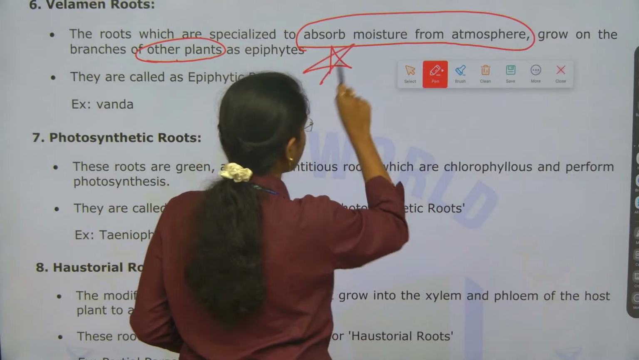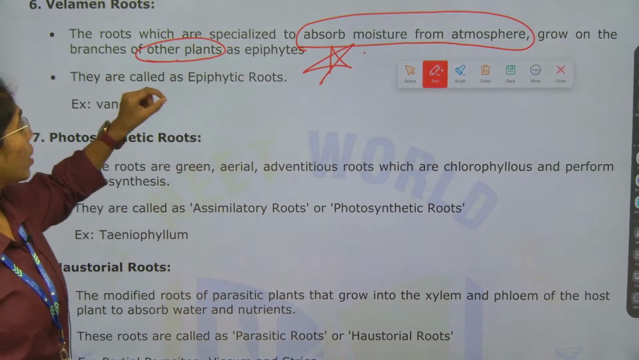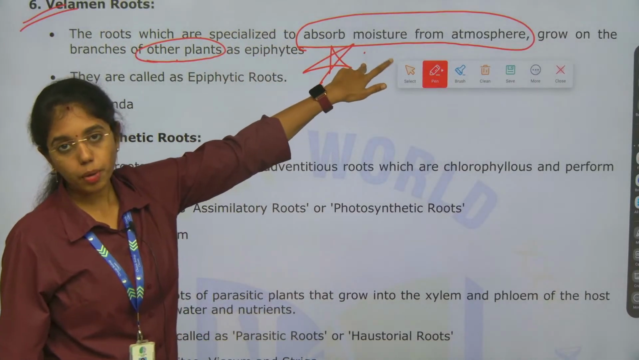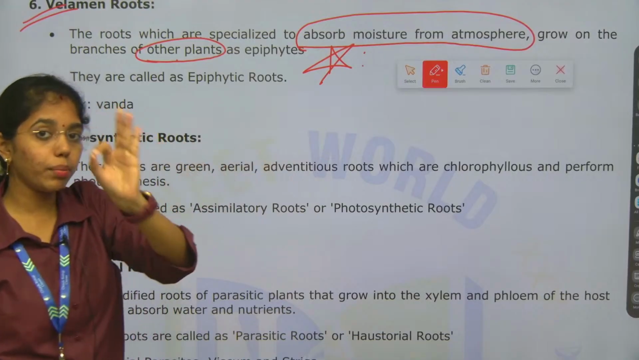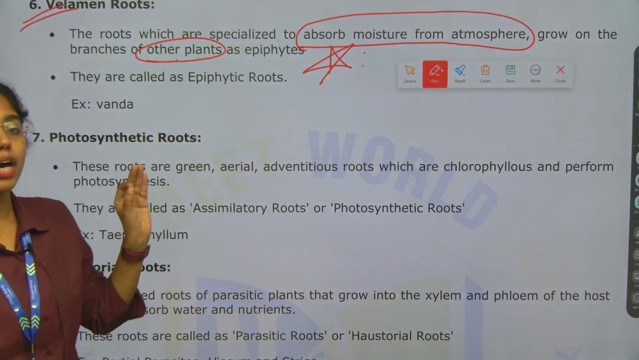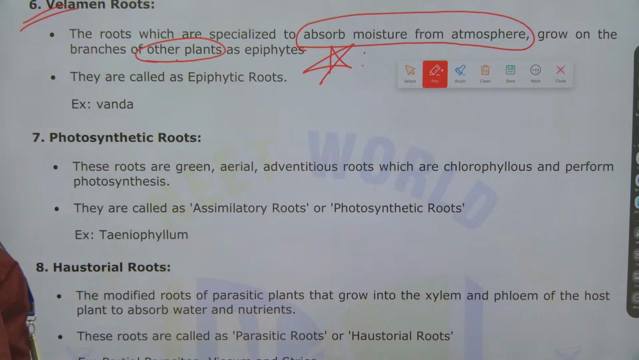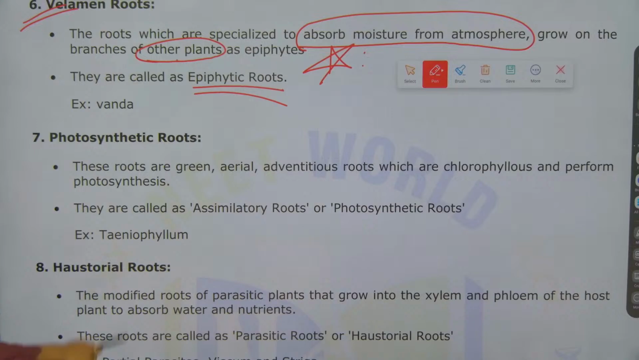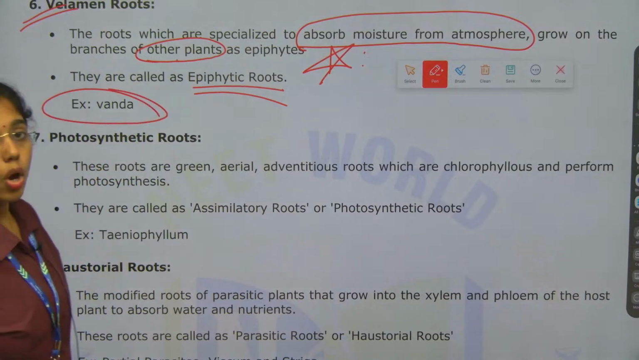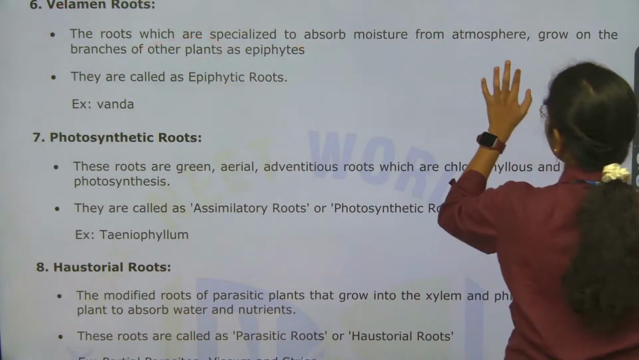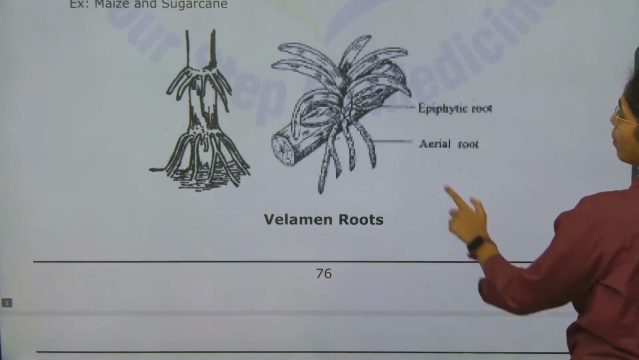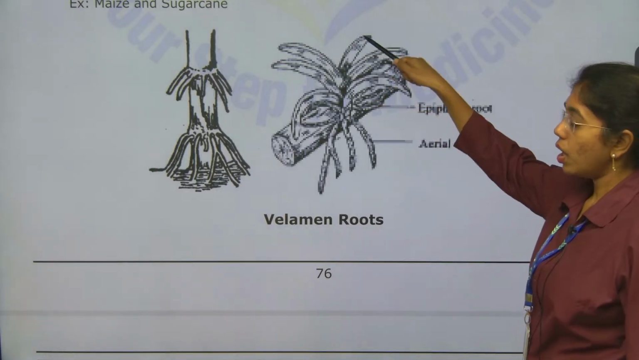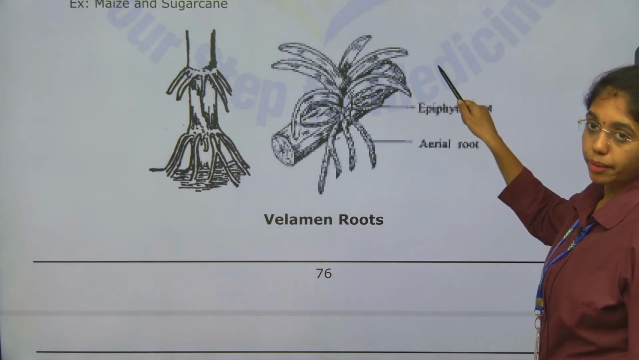This point is very important. The examiner will be looking for each root modification: what it is modifying, and what the purpose of the root modification is should be mentioned and highlighted whenever you are attempting this question. So, they are also called as what? Velamen roots are also known as epiphytic roots. Best example is Vanda. Here you see velamen roots. These are also called epiphytic roots. This is how the roots will grow on the other branch.